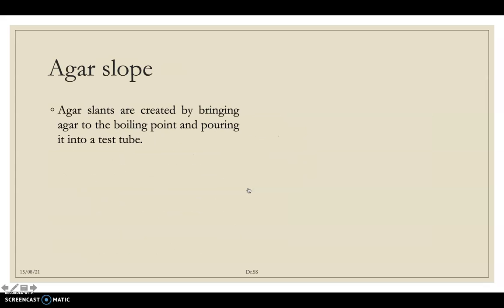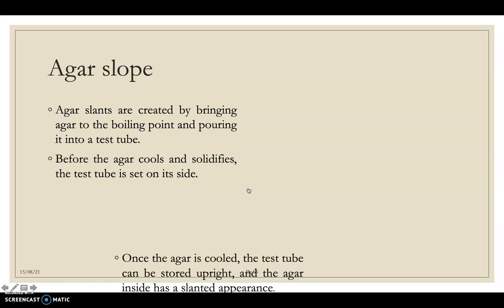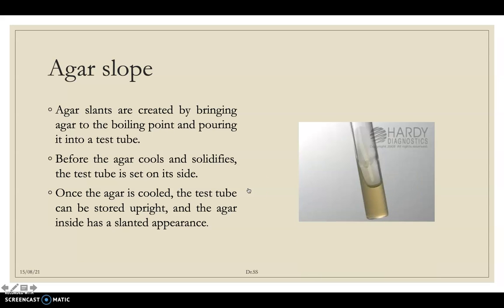And agar slope: after boiling the agar-containing media, it is poured into the test tube and kept in a slant position. After the agar cools and is solidified, the tube is in the slant position, right? So the agar is in a slanting position like this. In this we streak the culture, so we will get separate, segregated colonies, as well as storing the organisms in this agar slant.